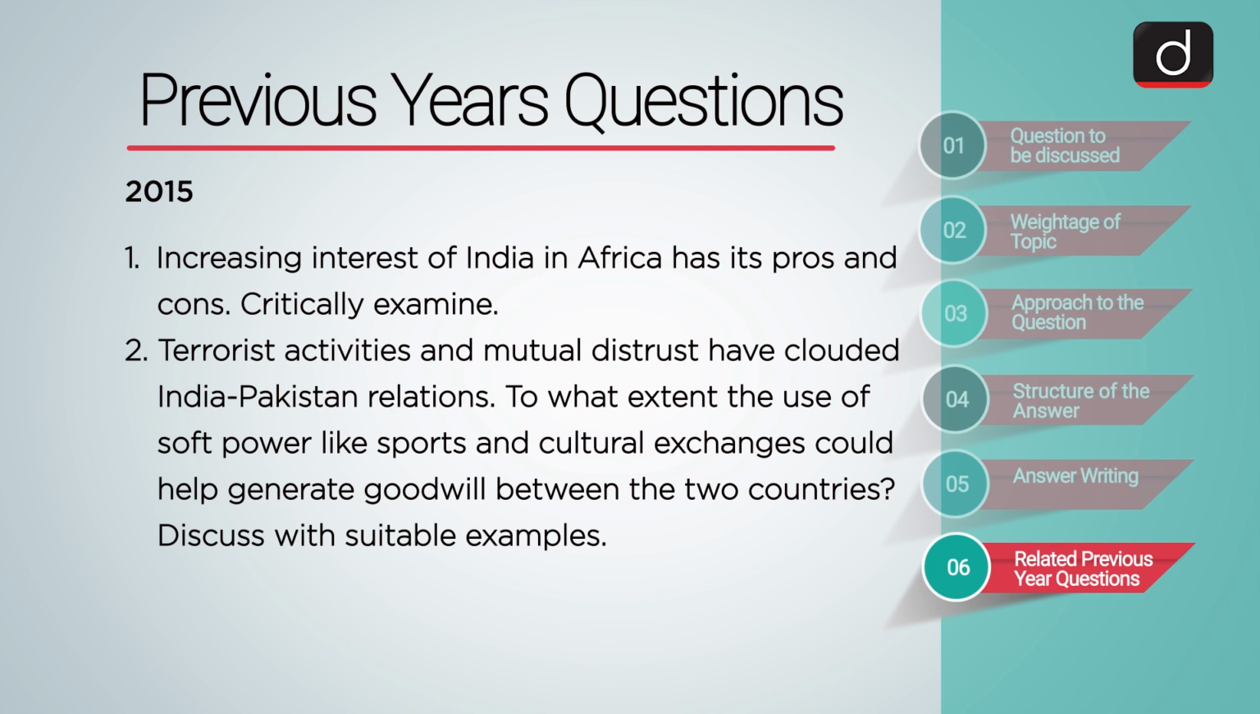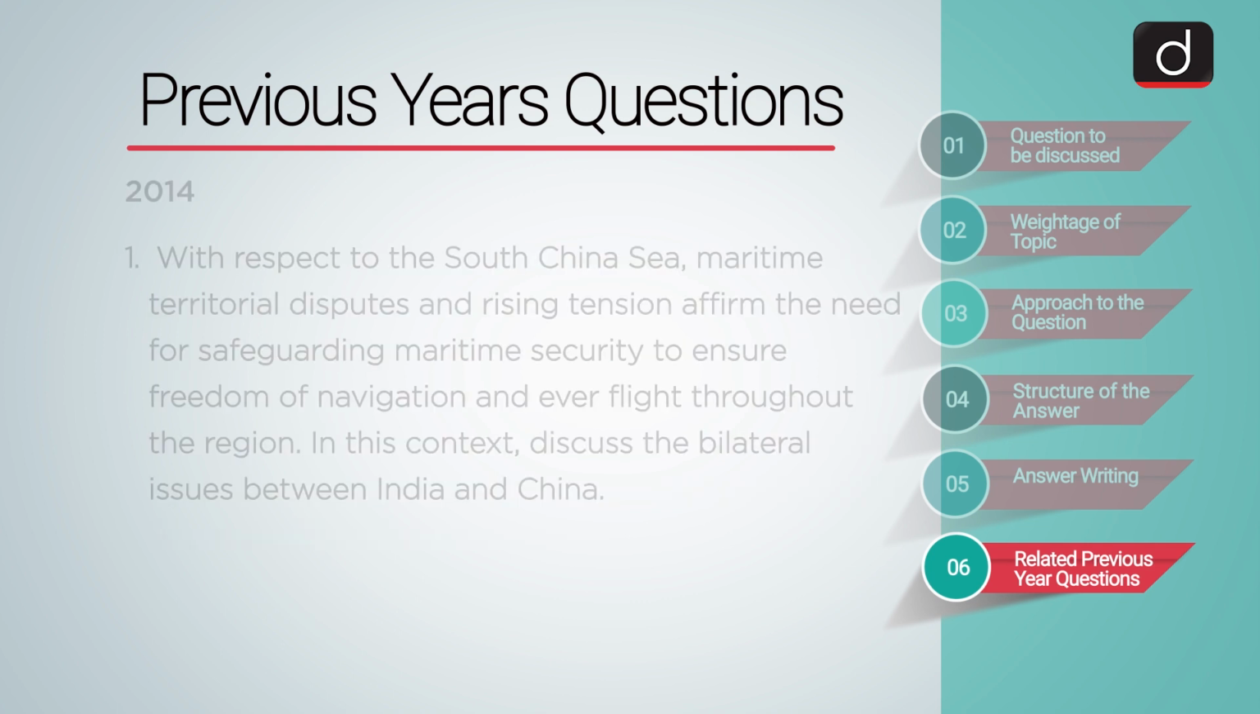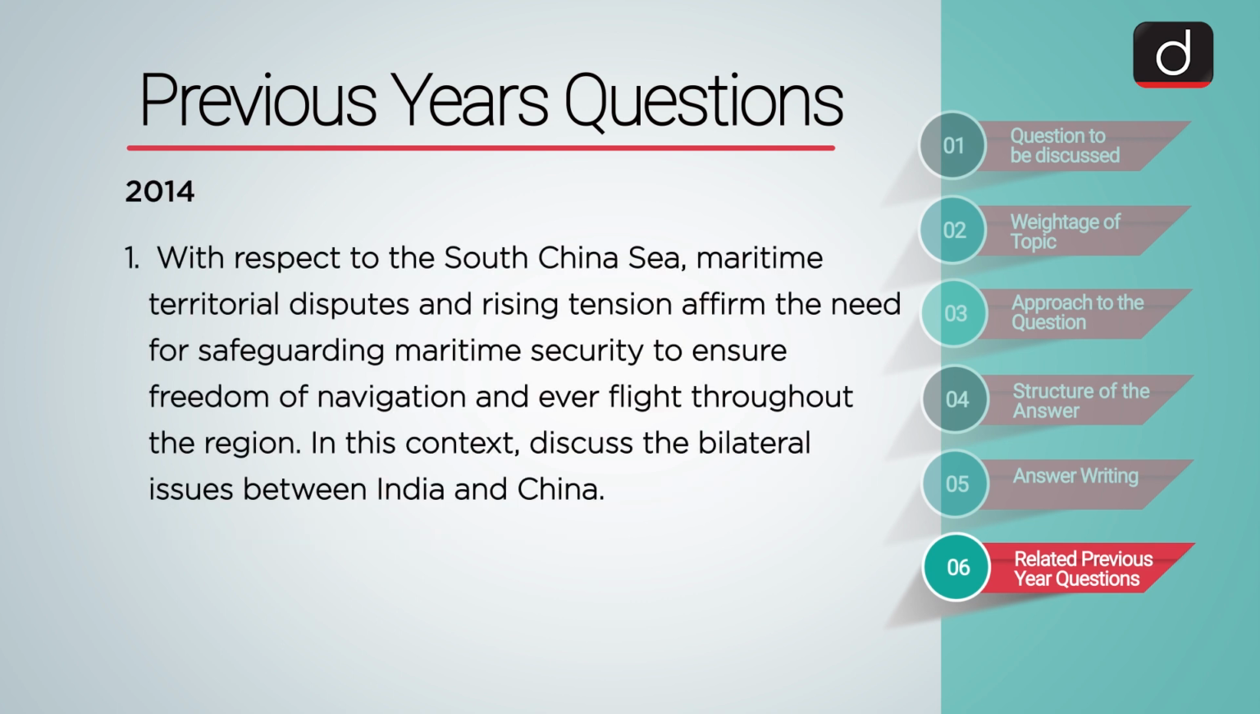Critically examine. Terrorist activities and mutual distrust have clouded India-Pakistan relations. To what extent the use of soft power like sports and cultural exchanges could help generate goodwill between the two countries. Discuss with suitable examples. In 2015, the following question was asked.